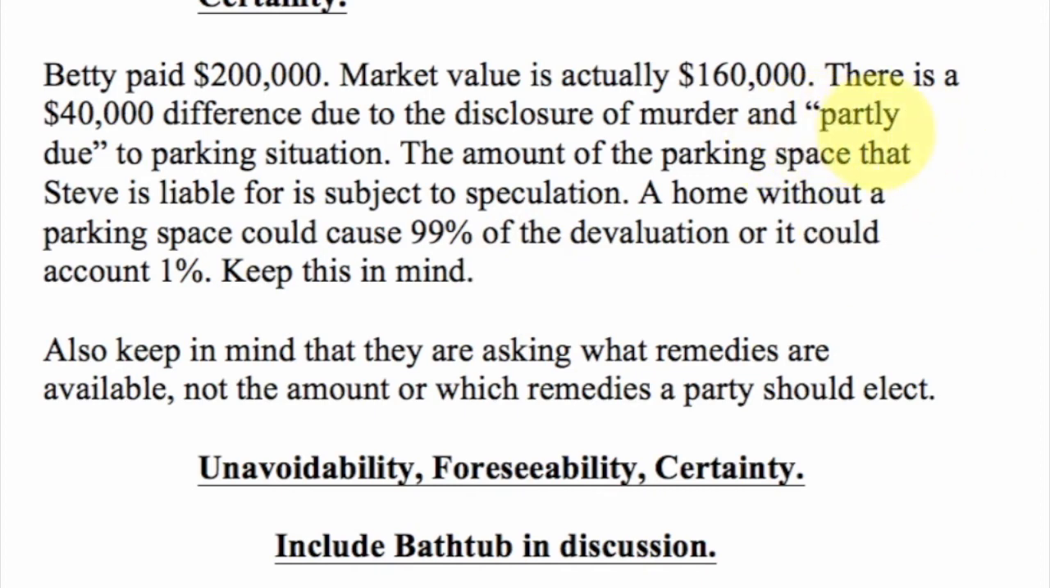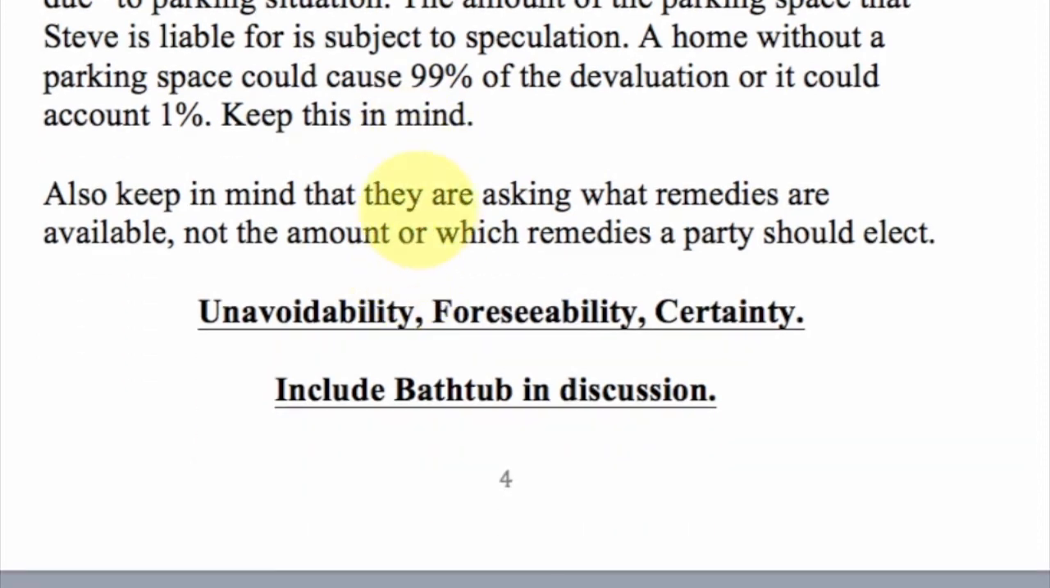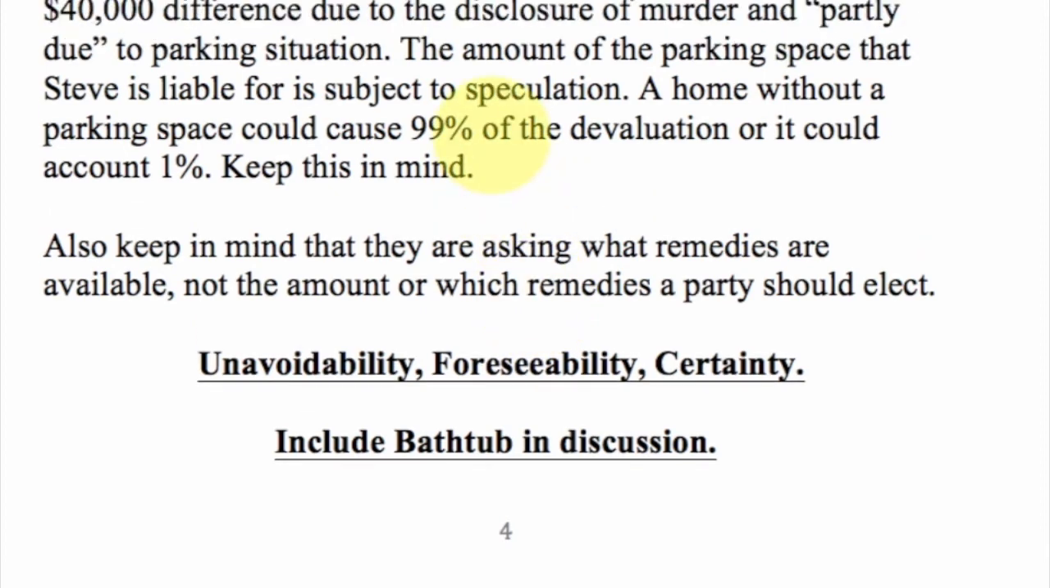So the amount of the parking spaces that Steve is liable for is subject to speculation, because a home without a parking spot could cost 99% of the devaluation, or it could account for 1%. We don't know. It just says that it's partly due. And again, I want to say this, that the question asks what remedies are reasonably available, not the specific amount or what remedies the party should elect. So I'm just focused on the reasonable damages that are reasonably available.